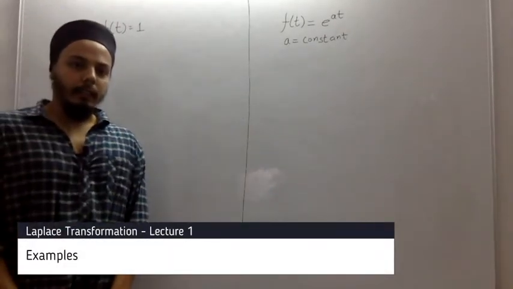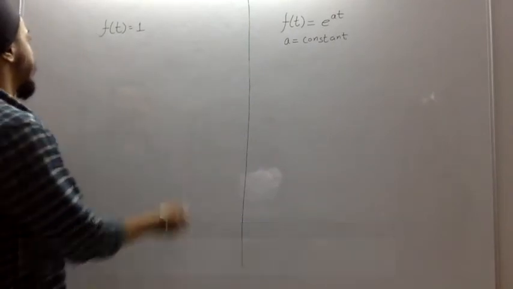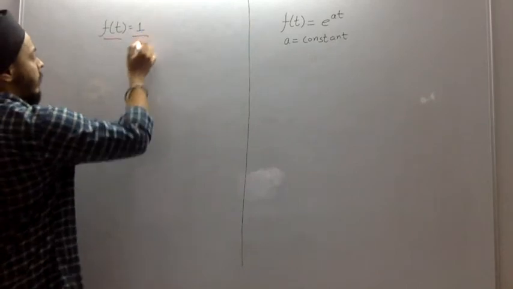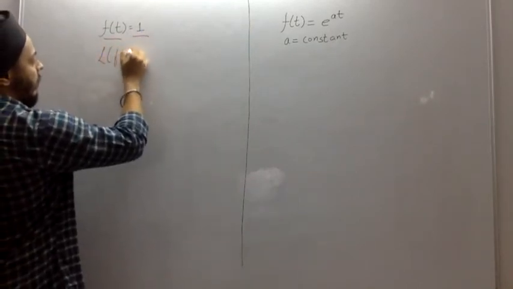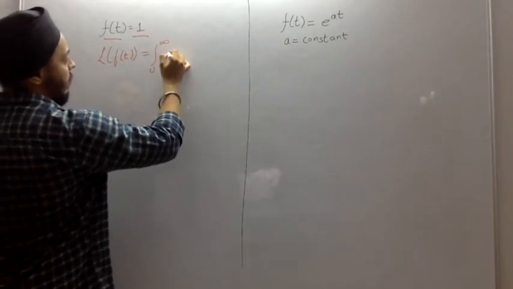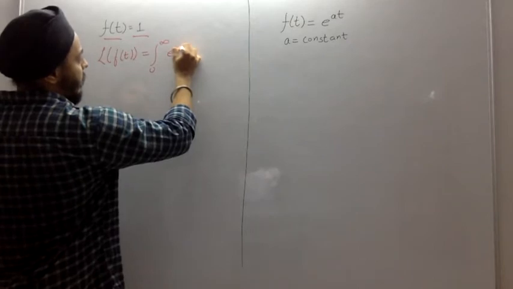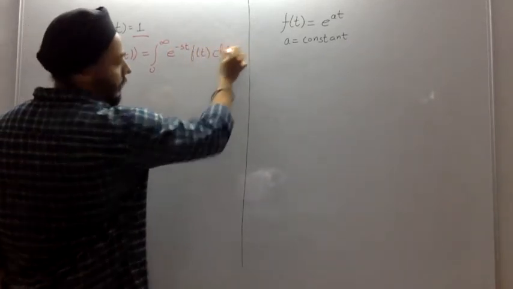Now let us take examples for transformation. Our given function here, f of t, is 1. So Laplace of f of t is equal to the integration from 0 to infinity of e to the power minus st times f of t dt.